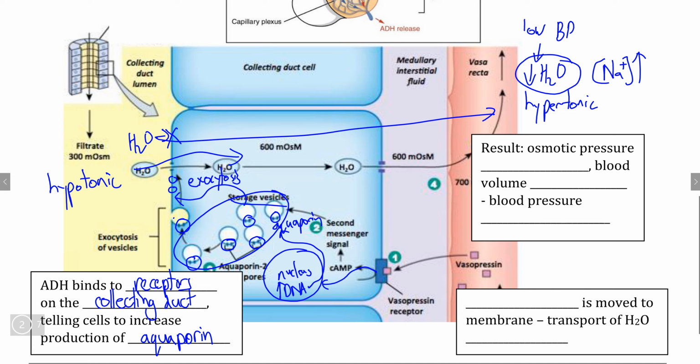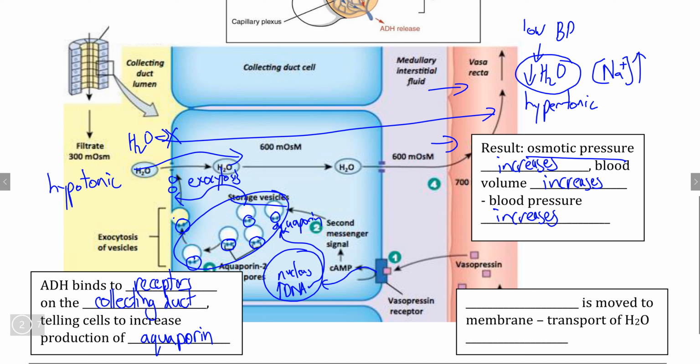So as a consequence of more transport proteins allowing water to move this way, the osmotic pressure, that being the force of water osmosing into the blood, is naturally going to increase as water enters the bloodstream, causing the blood volume to increase as well, thereby leading to an increase in blood pressure, normalizing it.